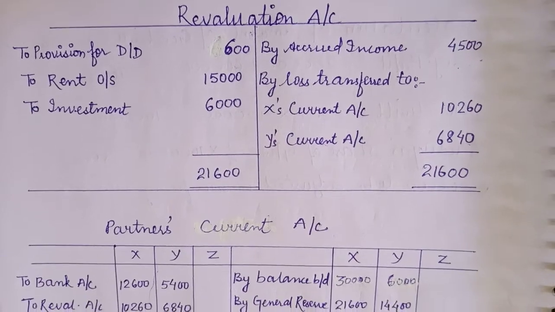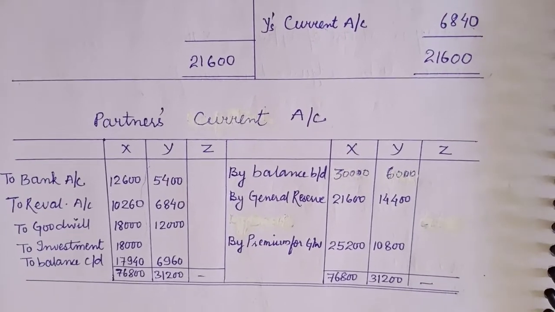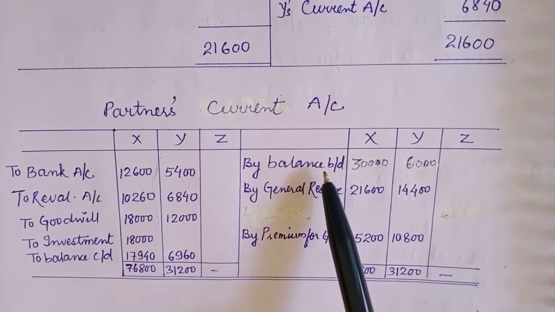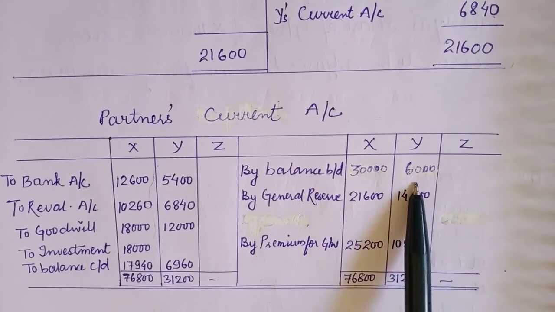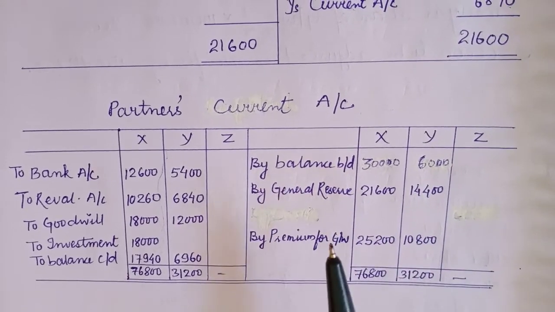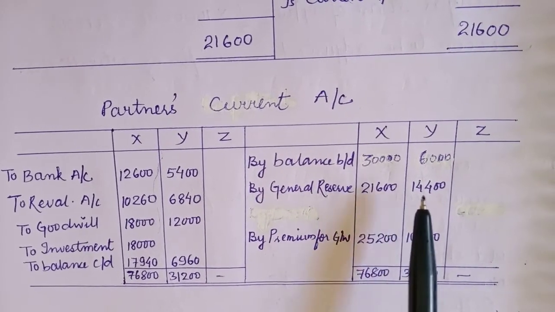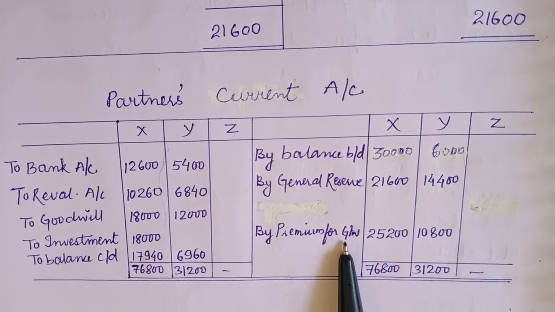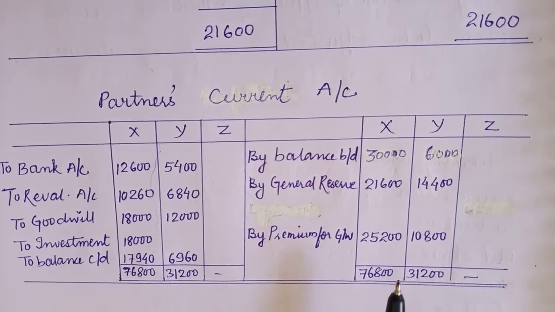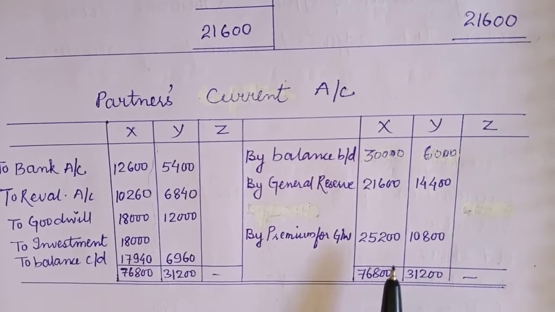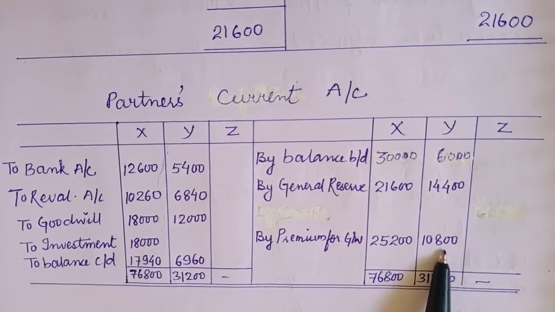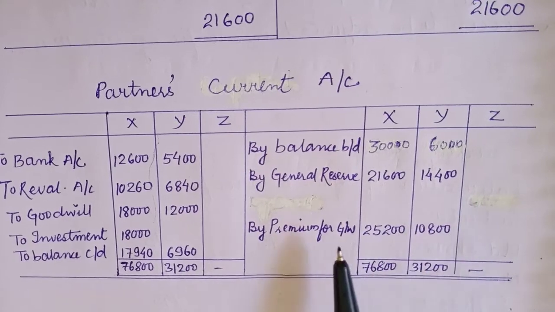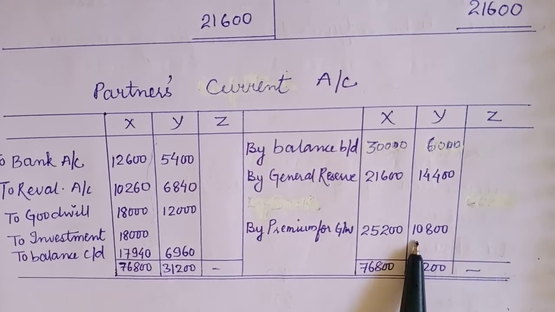Now the partners' current accounts. Why are we preparing the partners' current accounts? The current balances are given in the balance sheet, 30,000 and 6,000, so I have written those balances in the current account. Then the general reserve of 36,000 is there; in the old ratio it will be distributed. Then premium for goodwill: we had already calculated the premium to be brought in by the new partner, 36,000. That 36,000 will be distributed among the old partners in their sacrificing ratio. General reserve in old ratio, premium for goodwill in the sacrificing ratio.